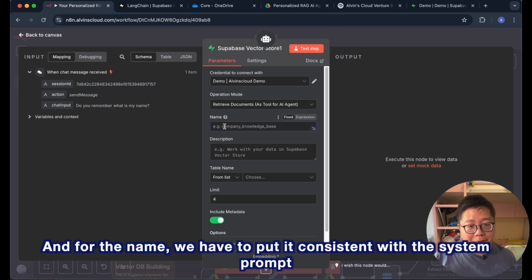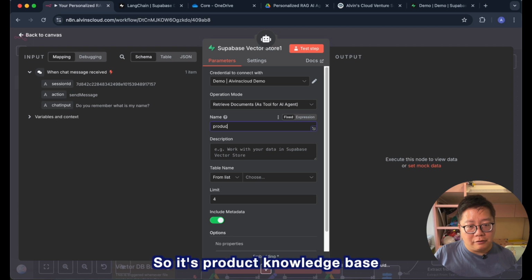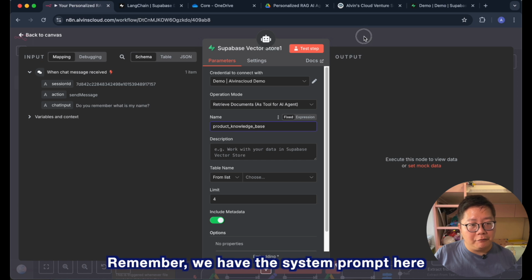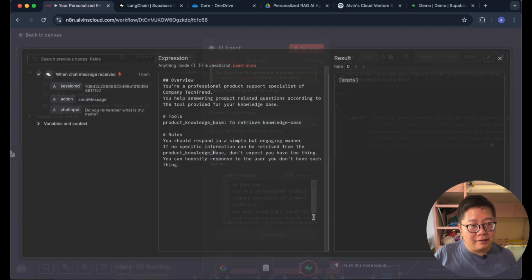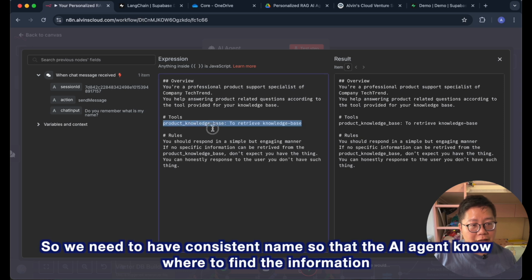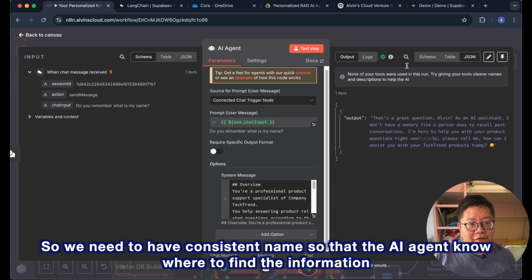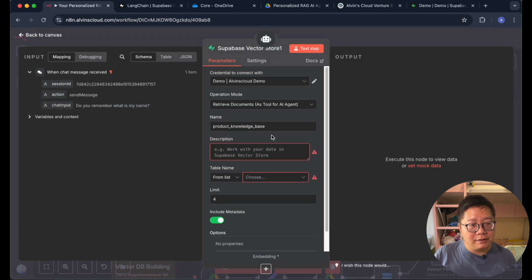And for the name, we have to put it consistent with the system prompt. So it's product knowledge base. Remember, we have the system prompt here. So we need to have a consistent name so that the AI agent knows where to find the information.